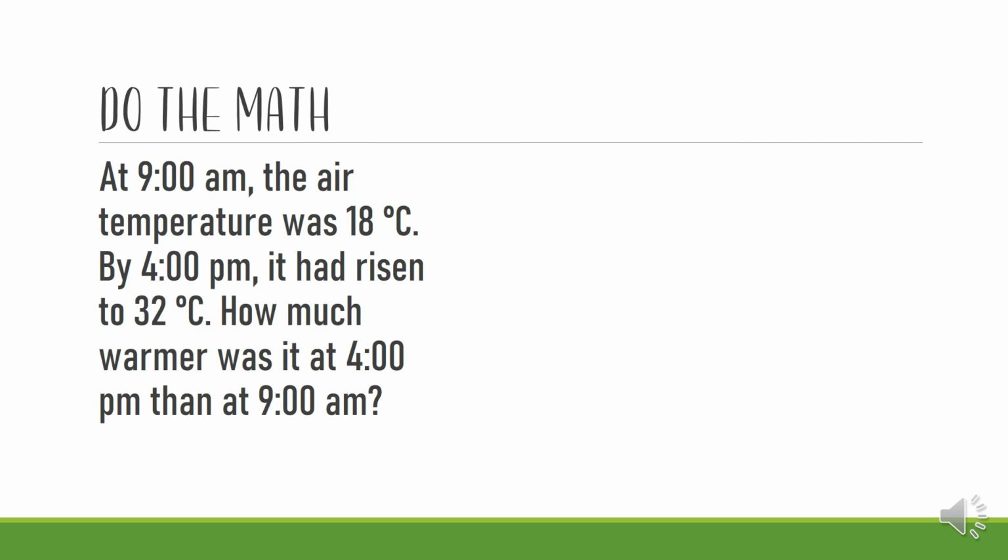Do the math. Solve a word problem. At 9 a.m., the air temperature was at 18 Celsius degrees. By 4 p.m., it had risen to 32 Celsius degrees. How much warmer was it at 4 p.m. than at 9 a.m.? The only thing you have to do over there is to make a subtraction. You're gonna subtract 18 from 32 and you will have the answer. Now do it in your book and I'll wait for you to write the answer.